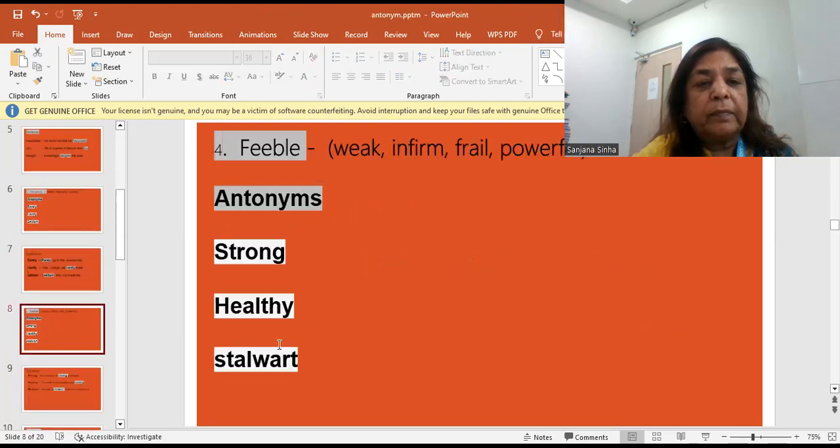The next word, feeble. Feeble, कमजोर, weak, infirm मतलब बीमार, frail बहुत कमजोर, and इसका एंटोनिम हो गया powerful.